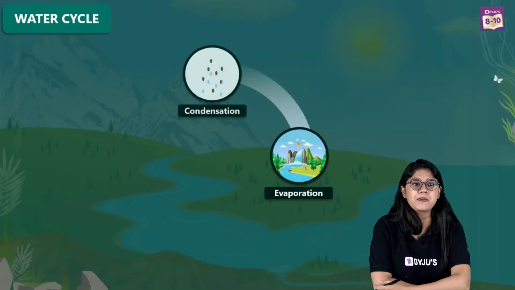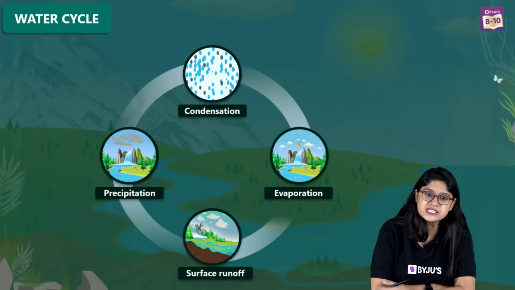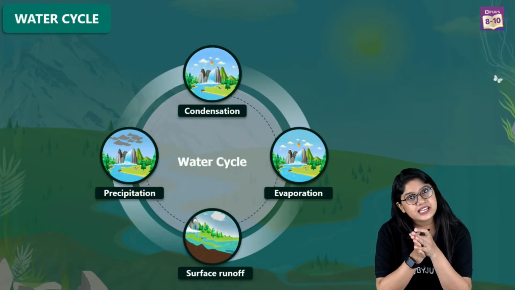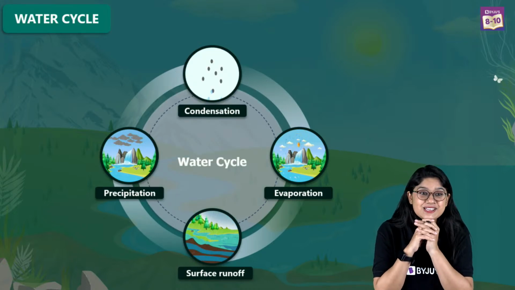A very quick recap about the water cycle. First step, of course, evaporation, condensation, precipitation, and the surface runoff. Right, everyone, are we clear?